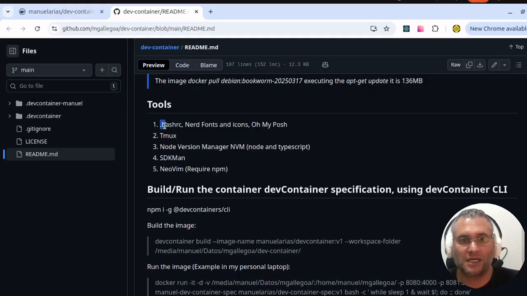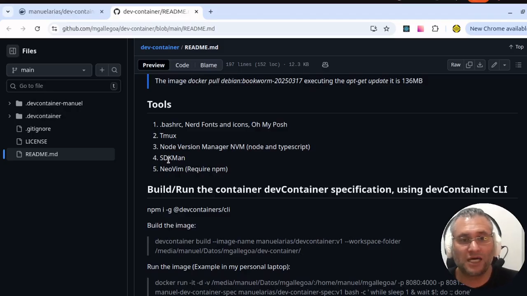In my case, I use a personal bashrc file with custom configurations. I use Nerd Fonts icons in my prompt. I heavily use Tmux, and for that reason I installed Tmux in the dev container. The Node version manager is installed to manage the different versions of Node, for projects using Node and TypeScript.